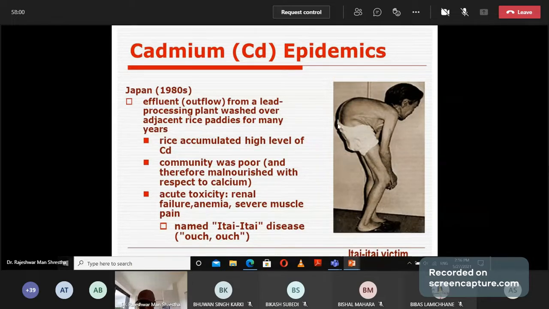Bone growth is not well, and this condition appeared in Japan in 1962, when rice accumulated a high level of cadmium, and then the people who had taken the rice with the cadmium.